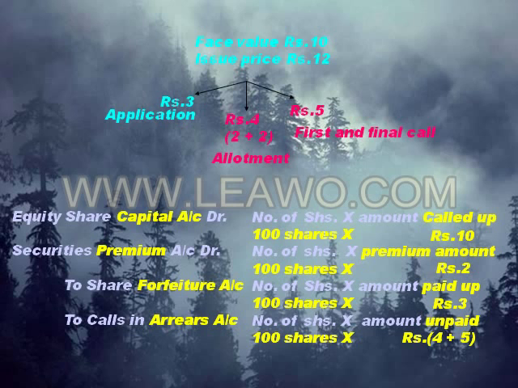So the full journal entry is like this. Equity share capital account debit, 100 shares multiplied by called up amount, that is ₹10. Security premium account debit, 100 shares multiplied by premium amount, that is ₹2. To share forfeiture account, number of shares forfeited, that is 100 shares multiplied by paid up amount, that is ₹3. And to calls in arrears account, 100 shares multiplied by unpaid amount, that is 4 plus 5, 9 rupees.